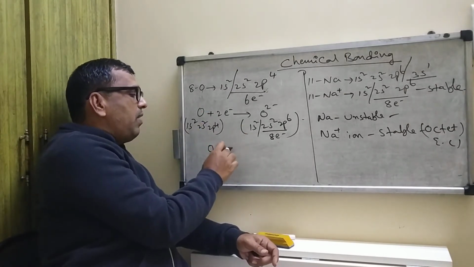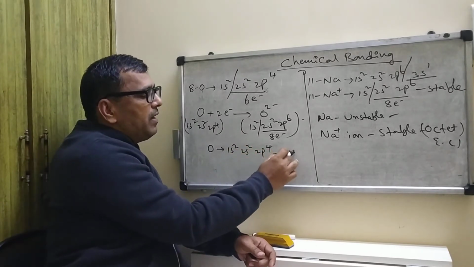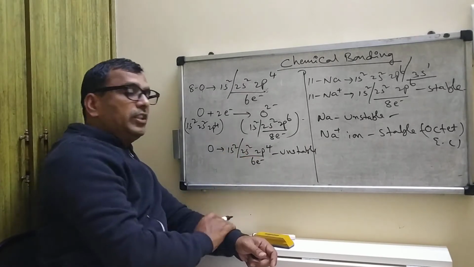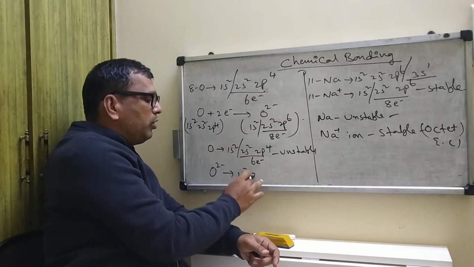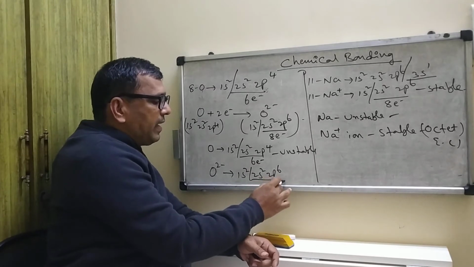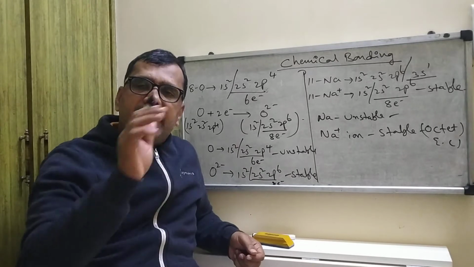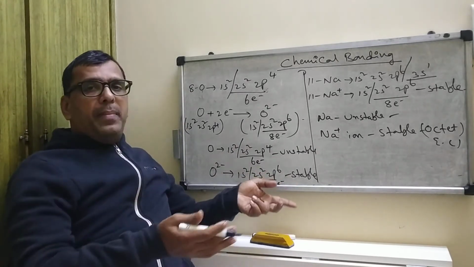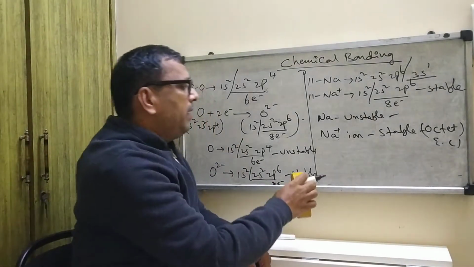Sometimes they will ask: what is the electronic configuration of the oxygen atom? It is unstable. Why? It contains 6 electrons in the valence shell. Then what about O2 minus? 1s2, 2s2, 2p6. The valence shell contains 8 electrons, so it is stable. If an atom or ion contains 8 electrons in the valence shell, it is stable. The atom is unstable; by gaining 2 electrons, it is converted into a stable ion.